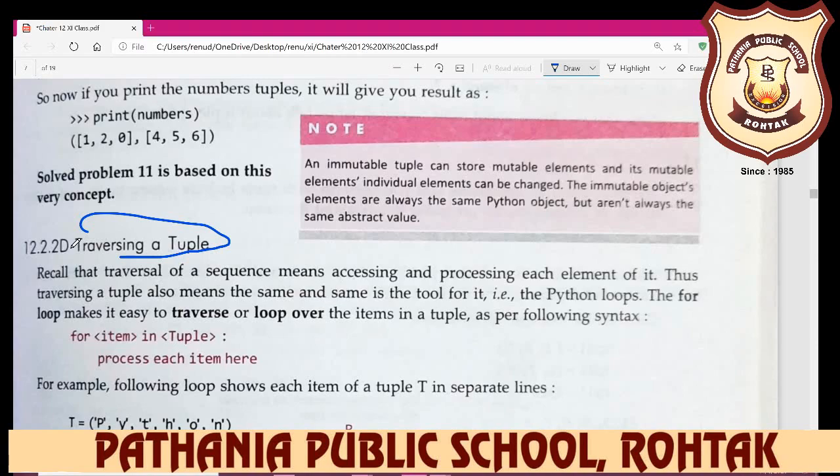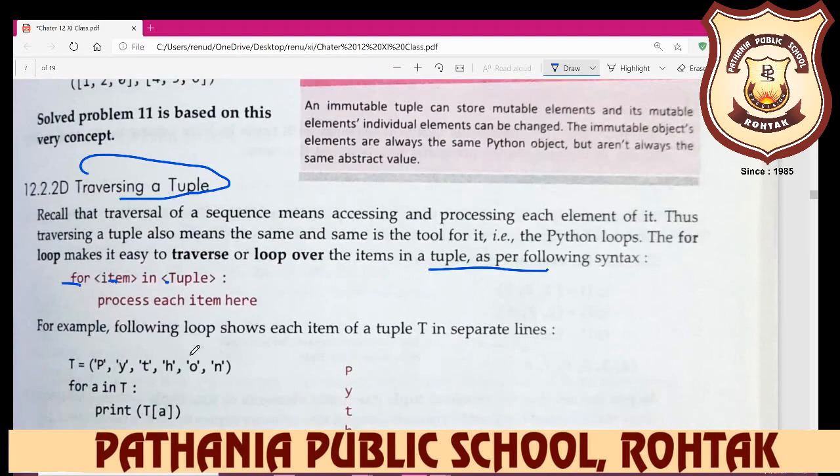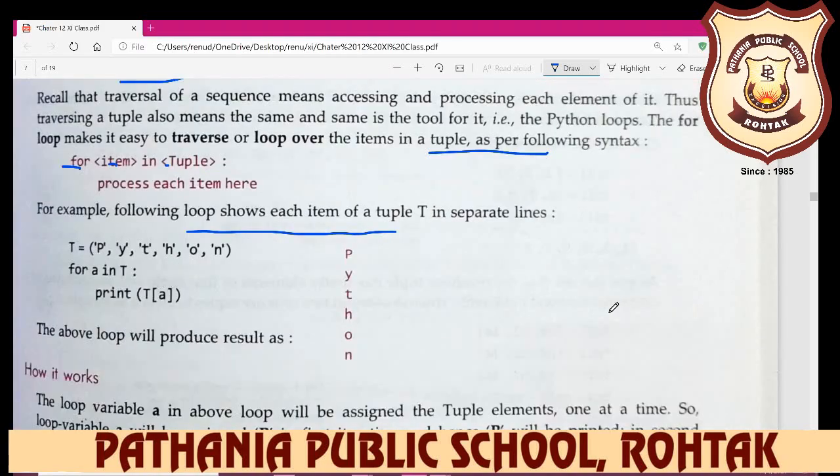The Python for loop makes it easy to traverse or loop over the items in a tuple. As per the following syntax, you can write for item in tuple, then process each item here. For example, the following loop shows each item of a tuple t on separate lines.